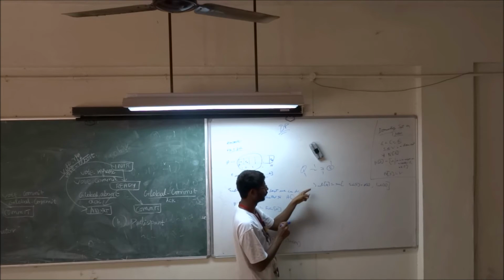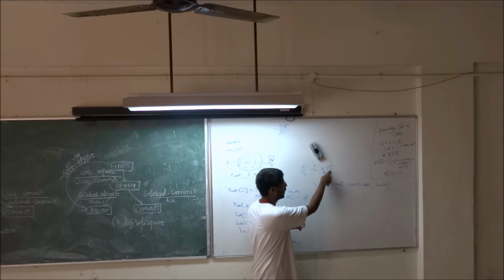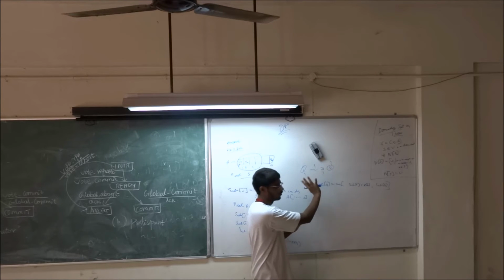You see, sum of 4 is sum of 2 plus A of 4, or sum of 3.